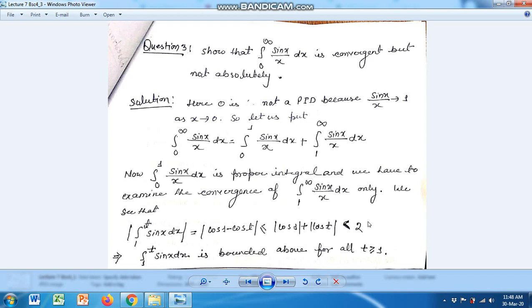So first of all, we know that sin x upon x has no problem at the point x equal to 0, or sin x upon x is bounded in the neighborhood of x equal to 0, because when we take the limit x tends to 0 of sin x upon x, it gives us the value 1.